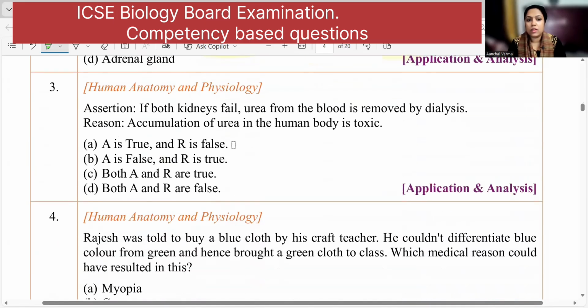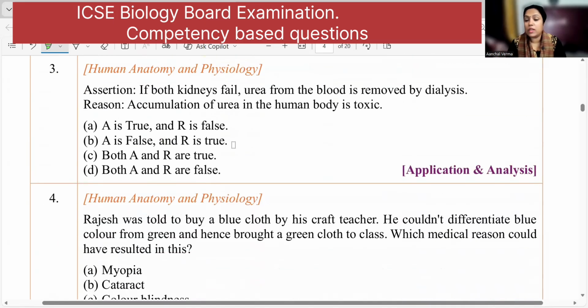Moving to the next question. If both kidneys fail, urea from the blood is removed by dialysis. That is true. An accumulation of urea in the body is toxic. This is also true. So the assertion is true and the reason is a correct reason for the assertion. Both the things are true. Sorry, the answer will be both are true. Correct?